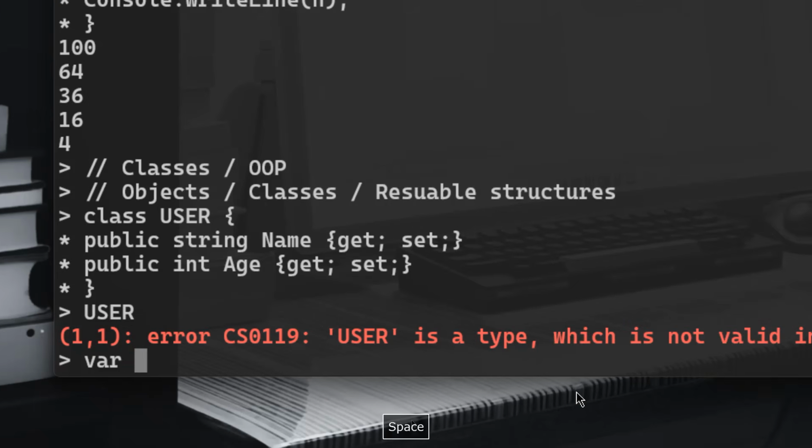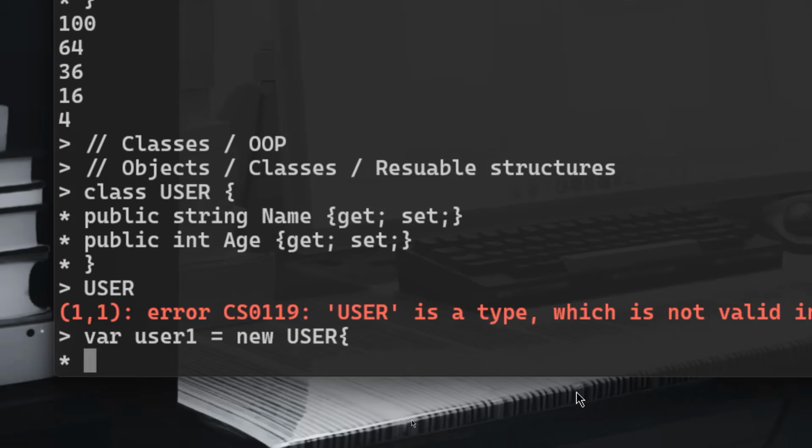Let me create the first object, which is going to be user1 equal to, take a look, new user. We have seen this where you create new list, for example, right? We have done new dictionary. You remember, we said that we are actually instantiating this class by creating different objects, different variables. Everything is an object here. So from that new user, we want to set those attributes, those fields, if you will.